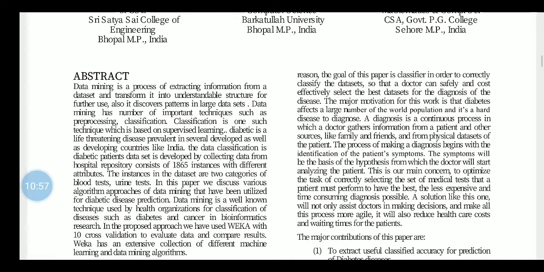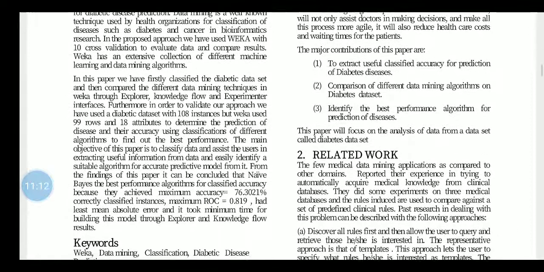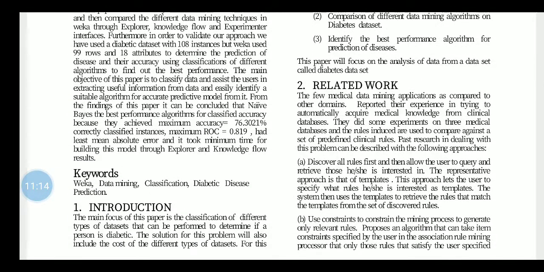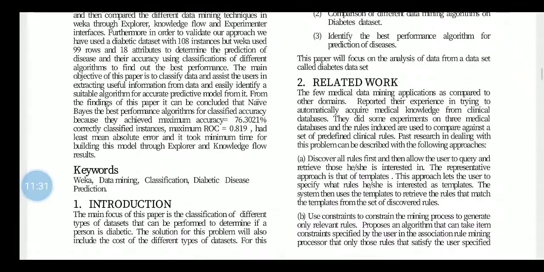The abstract is very small, simple, lucid. It comprehends the scenario. It is a panoramic view of our paper. Panoramic view means summary. In short, the abstract is a summary of our paper. Next, keywords are very important. Keywords means key words like Weka, data mining, classification, diabetic disease prediction. Next, introduction. In the introduction we can introduce the topic.